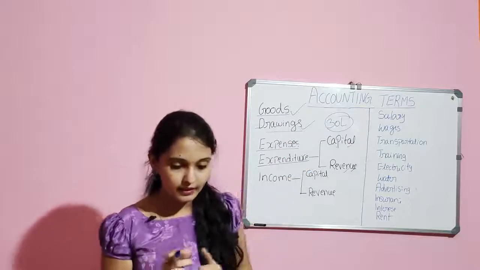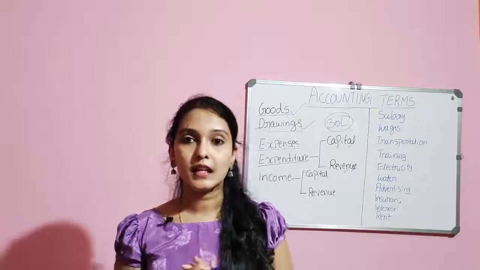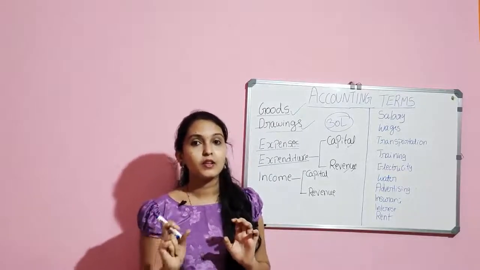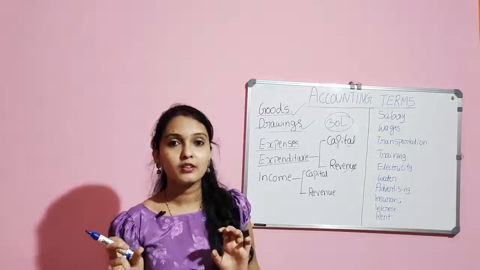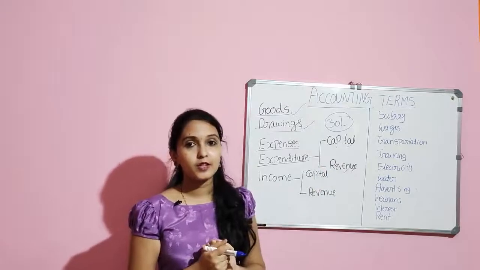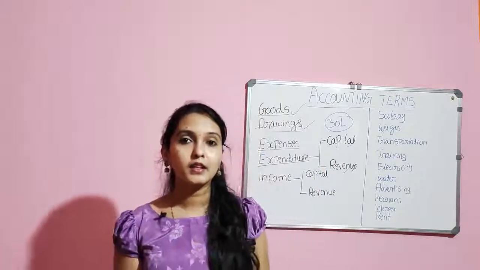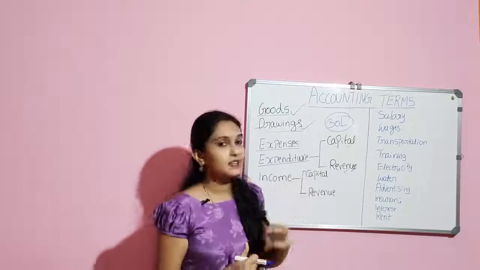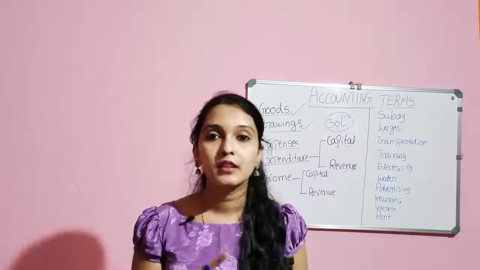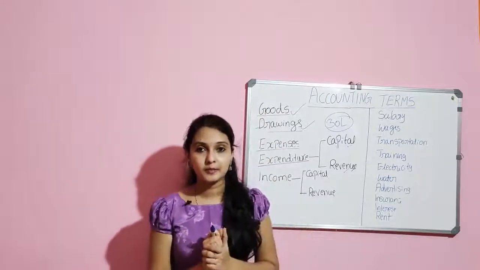Another example, the company has purchased a machine for 6 lakh. The 6 lakh the company has spent on the purchase of the machine should also be considered as capital expenditure. So capital expenditure means money spent by the company on the purchase of fixed assets. Building, machinery, furniture, land, all these are long-term assets or fixed assets.